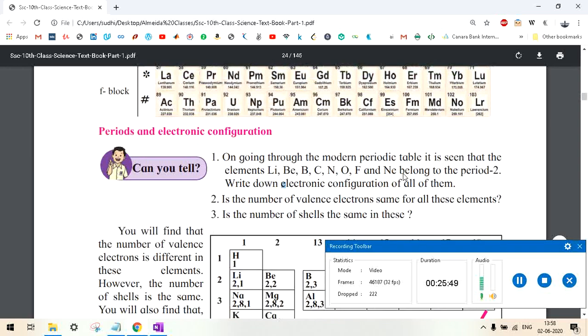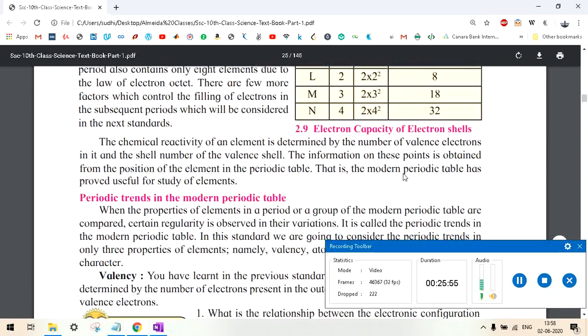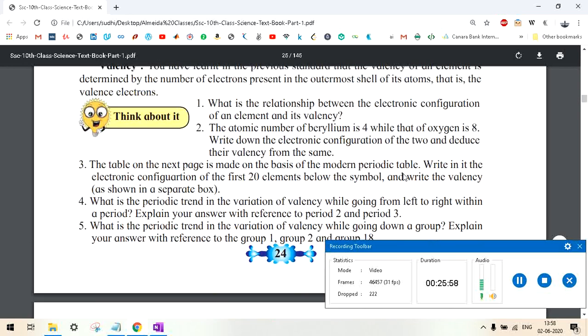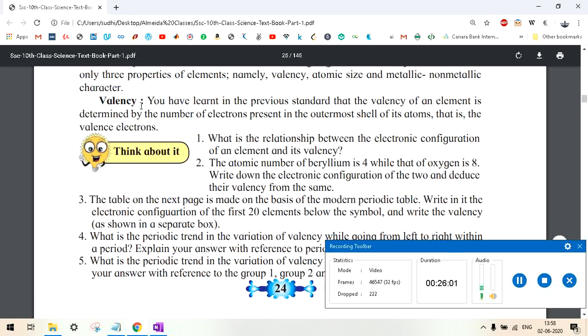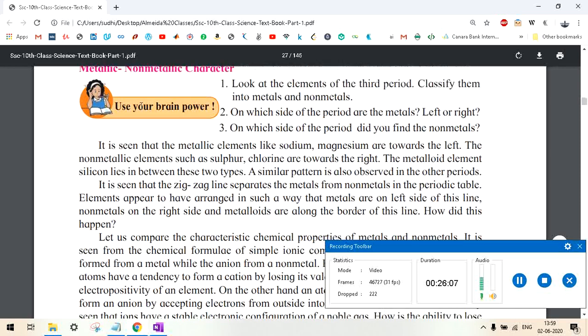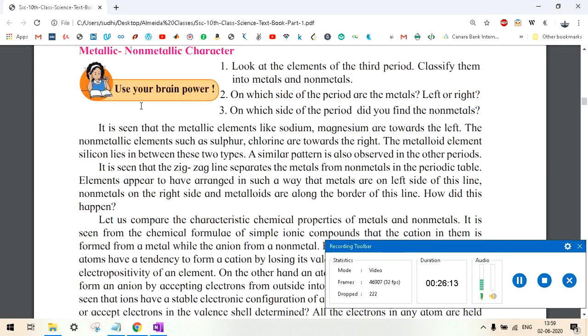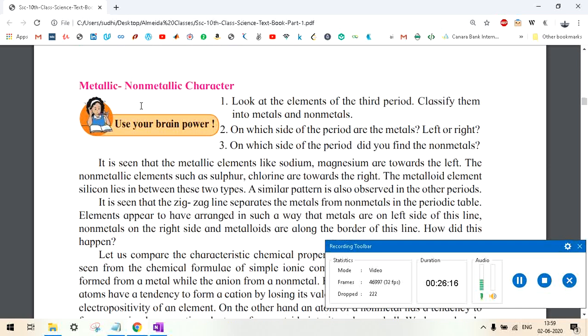So that's it guys, and in the next topic we will cover periodicity and electronic configuration. We will read in detail about electronic configuration. If you see, we have valency here. I've already explained valency, but we will learn it again. If you have any doubt, please comment or send me a WhatsApp message. I will help you get your doubts cleared. But these things are much more theory based, so you need to understand them and probably remember them too, because this is how it will come in the exam. There are not many concepts in this chapter because this is chemistry. When you are learning chemistry, you have to memorize most of the things, so you will have to memorize this.